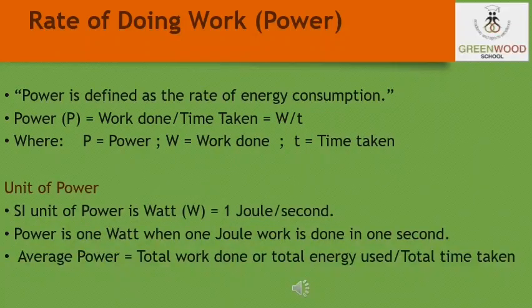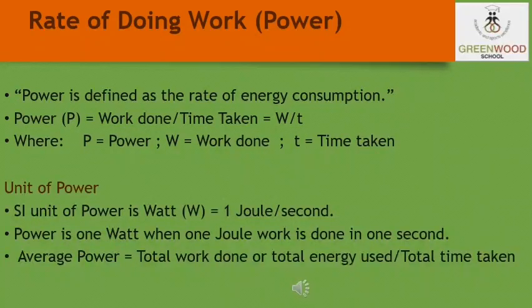The SI unit of the power is watt, in honor of James Watt, having the symbol W. We express the larger rate of energy transfer in the kilowatt. So students, the SI unit of the power is watt and 1 watt is equal to 1 joule per second. Power is 1 watt when 1 joule of work is done in 1 second.